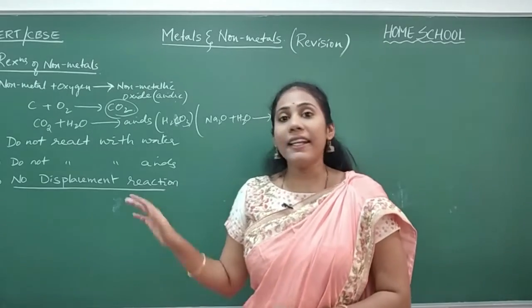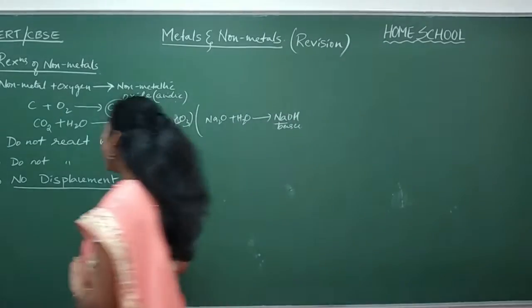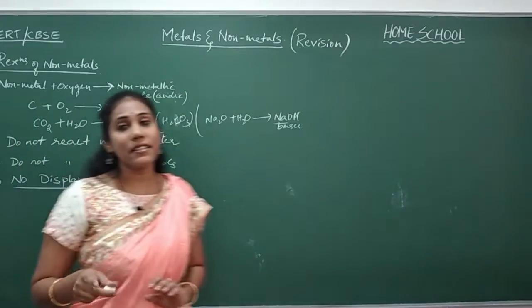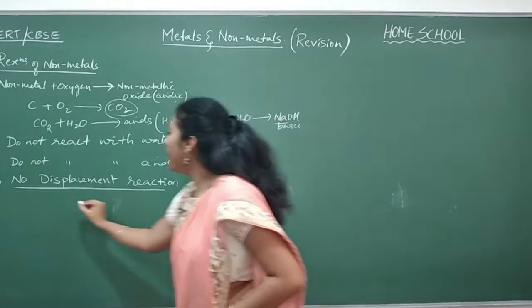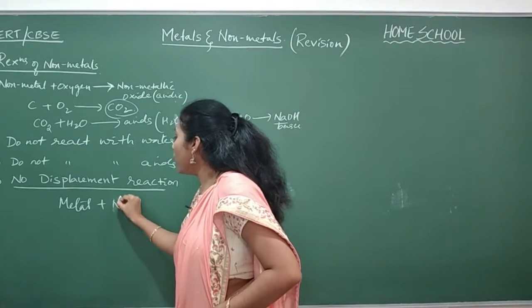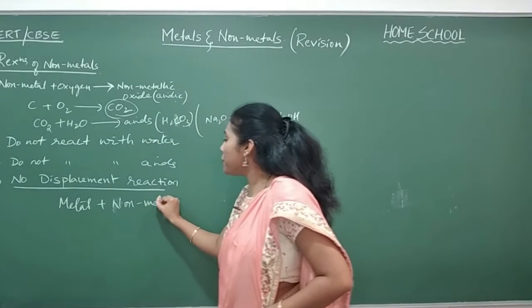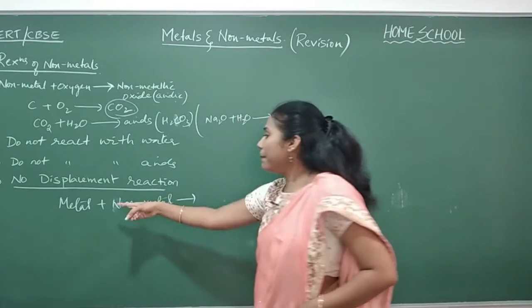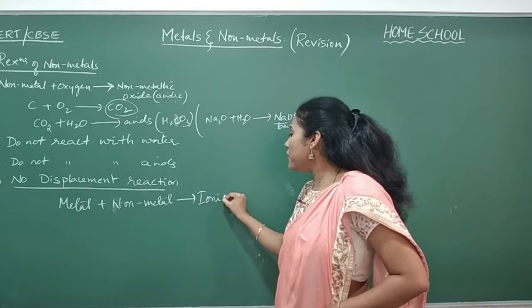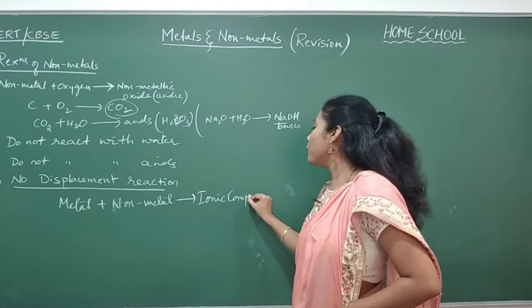There is not much to discuss about non-metals, only this much if you can remember, that is more than enough. Now let us go to a concept: how metals can combine with non-metals. Can you tell me what type of compounds can be produced here? Whenever a metal combines with a non-metal, you get the formation of an ionic compound.